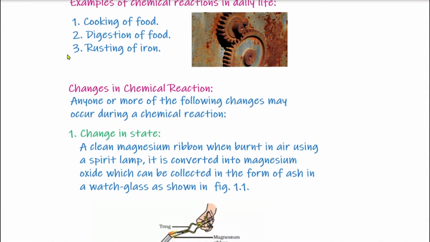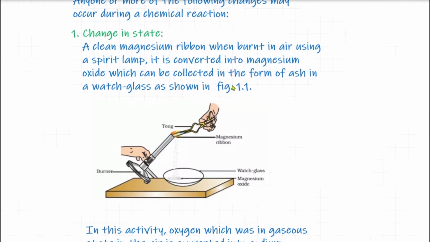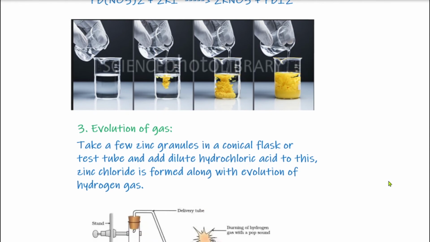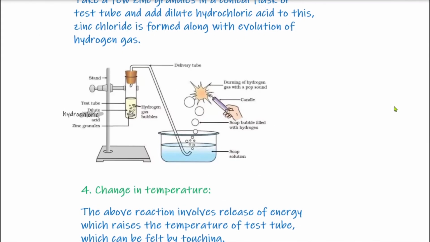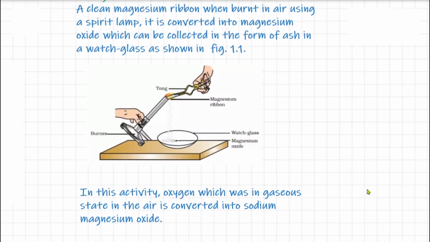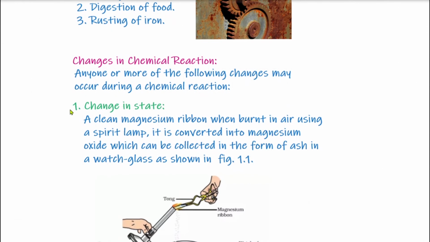Now, when a chemical reaction takes place, what changes occur in that reaction? When a chemical reaction takes place, there are four changes. Any one or more of the following changes may occur during a chemical reaction. So I have mentioned here four changes. First is change in state, second is change in color, third is evolution of gas, and fourth is change in temperature. So any one or more of these changes may take place during a chemical reaction. First is change in state.